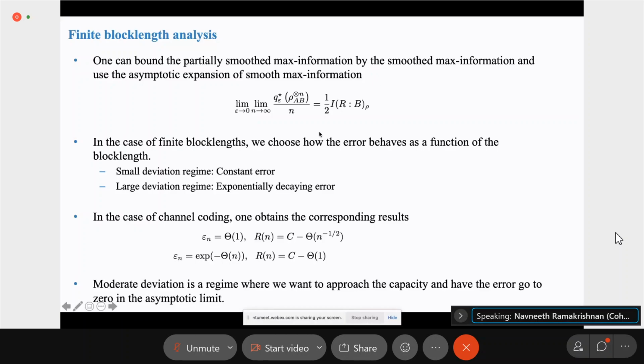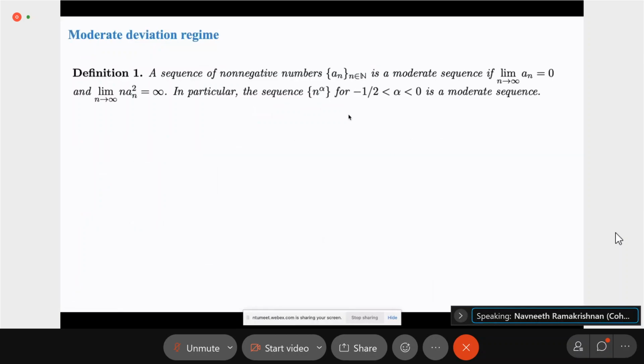So we would like the error to go to 0, but the cost of communication to approach 1/2 times the mutual information. So how do we achieve that? To do that, let's first introduce a moderate sequence. A moderate sequence is a sequence of numbers a_n which goes to 0 as n goes to infinity, but n times a_n squared goes to infinity.